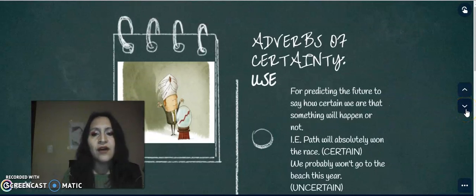The use of the adverbs of certainty, which are used for predicting the future to say how certain we are that something will happen or not. I have 2 examples that express this usage. Pat will absolutely win the race.